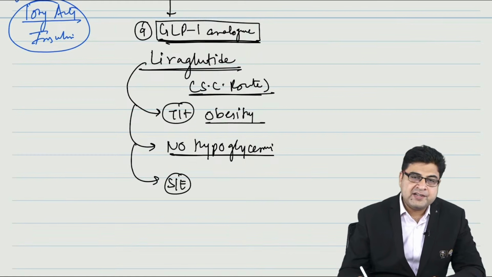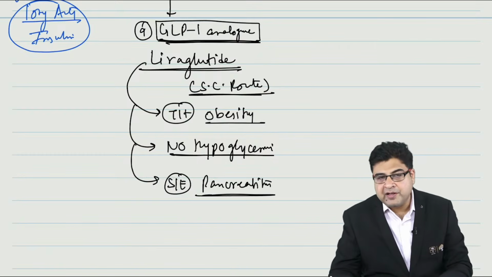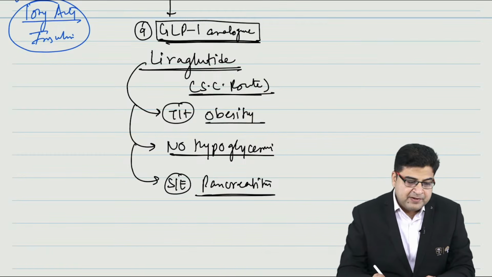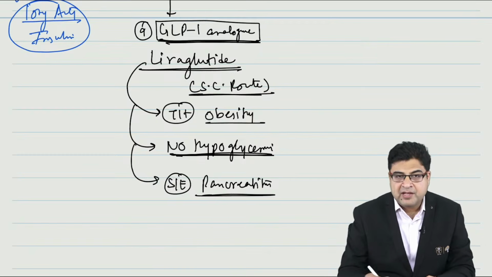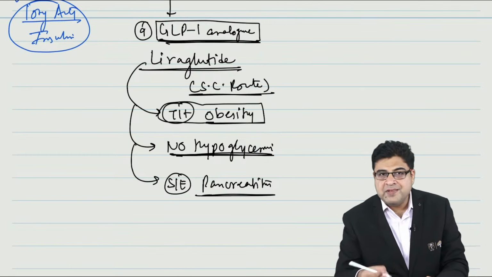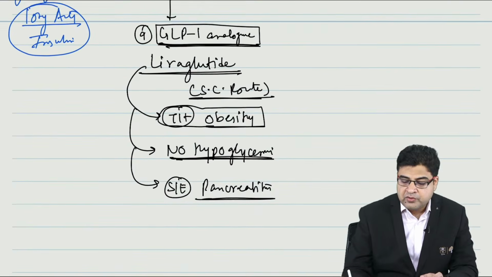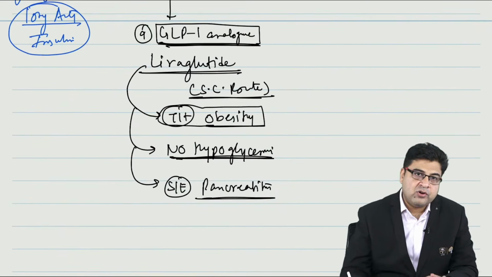One of the important side effects of this medicine is pancreatitis. The advantage is this medicine will not cause hypoglycemia, and apart from diabetes, this medicine is an anti-obesity drug. It's one of the leading drugs nowadays which we use for obesity. So we call them GLP-1 analogs.